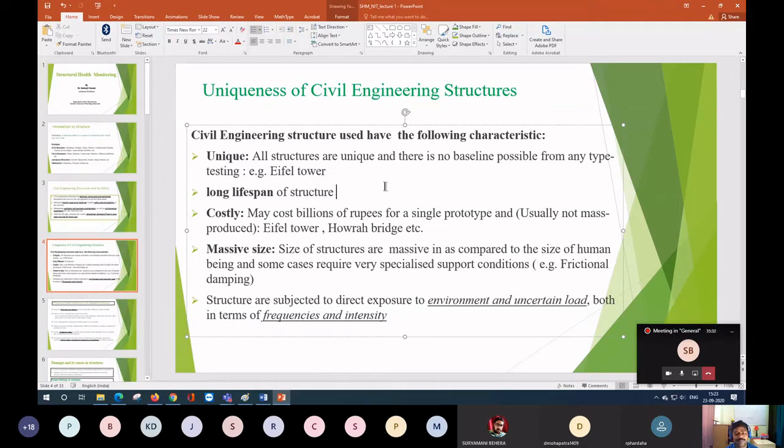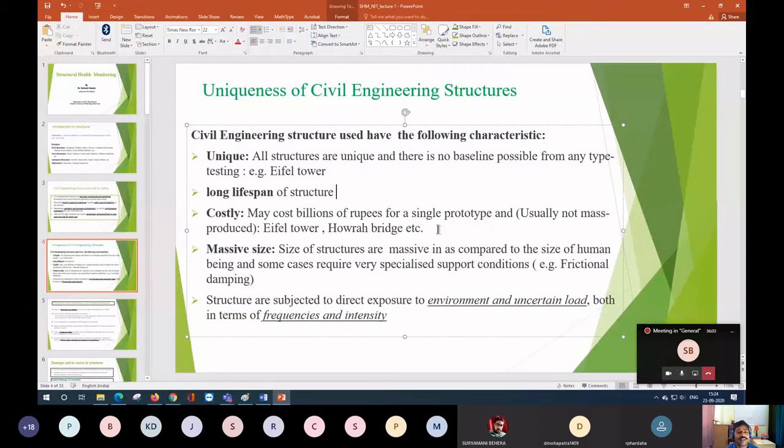Suppose you spend a lot of effort to solve health monitoring for one building, that method may not be directly applicable to another, because your model is unique and another building is totally different. Its geometrical configuration and structural configuration are all different. So you will face a lot of difficulty because of this uniqueness.